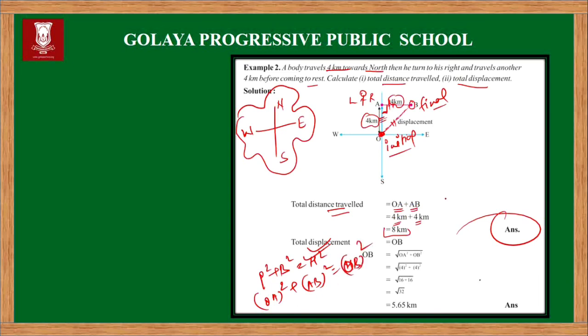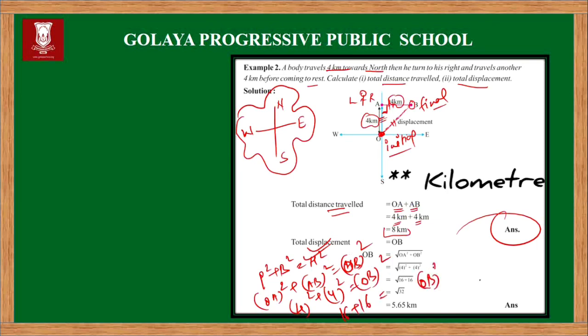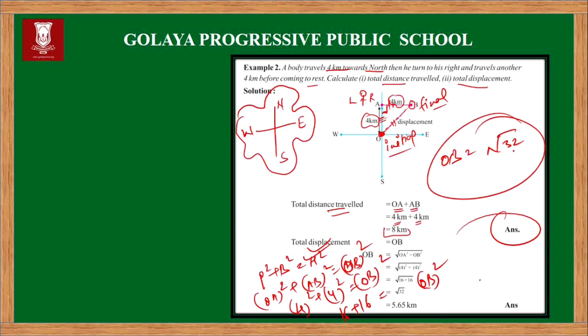How will we find OB? What is the value of OA here? The value of OA is 4. So 4 square plus AB, which is again 4, 4 square is equal to OB square. 4 square is 16, again 4 square is 16, that is equal to OB square. So OB becomes under root 32 meters. This is how you can calculate the value of displacement.